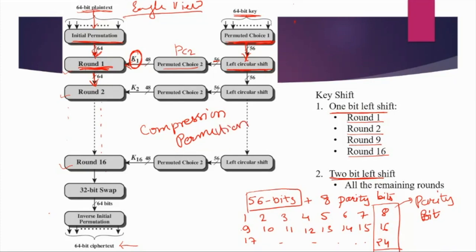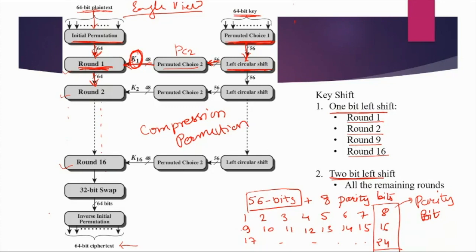If you closely observe, the input to PC2 is 56-bit and the output is 48-bit. So what PC2 is doing is rearranging and picking out 8 bits from the 56 bits, and the remaining 48 bits will become the sub key for round 1. This is how it works.